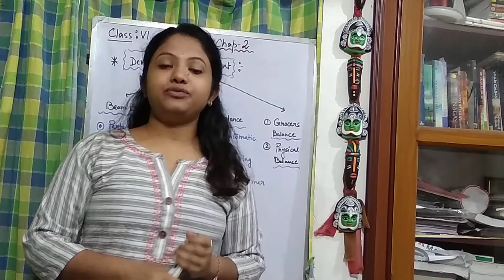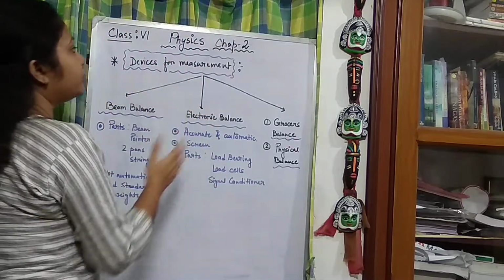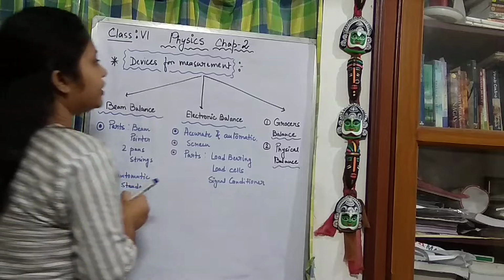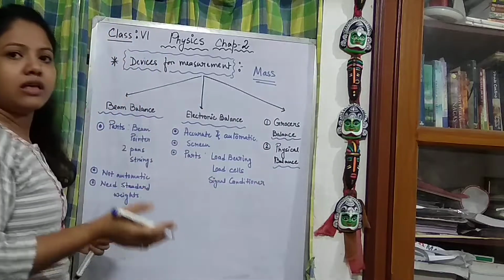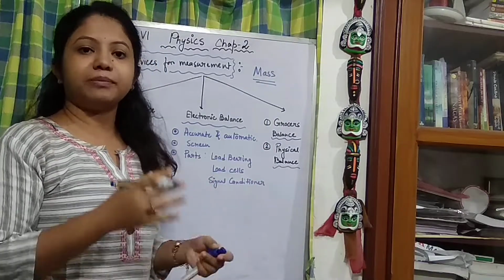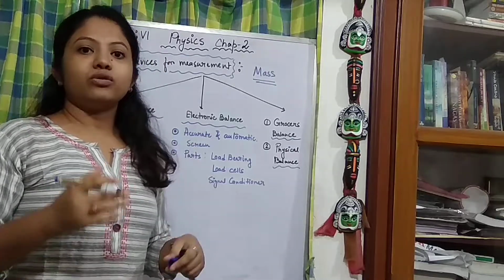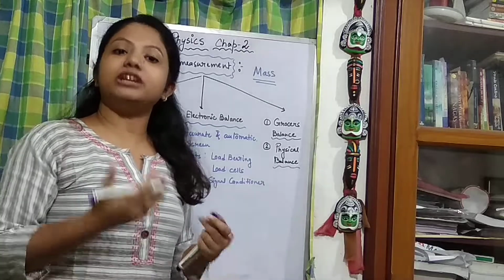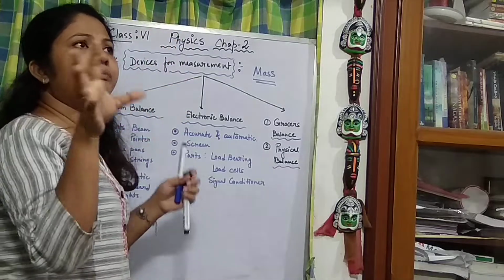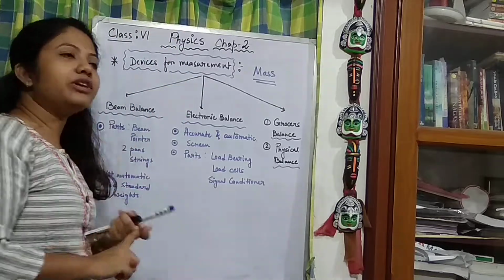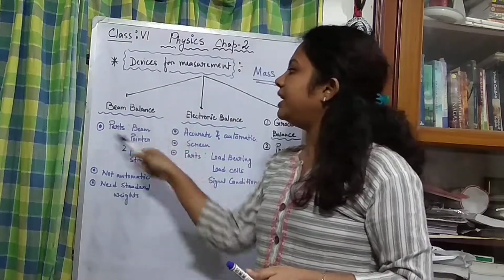Now, after that, we are going to learn how, in practical life, we are going to measure the mass. Units and all these are used while measuring. But in our practical life, when we are going to the market or anywhere else to measure something, how are we going to measure them? For that, there are some instruments. The conventional and typical instrument that has been widely used is the beam balance.